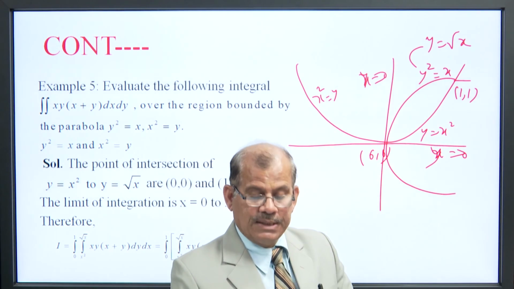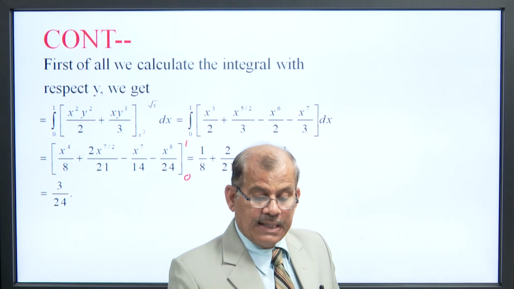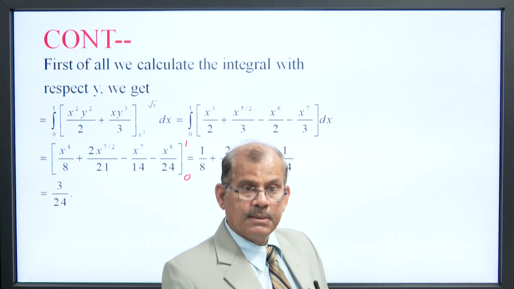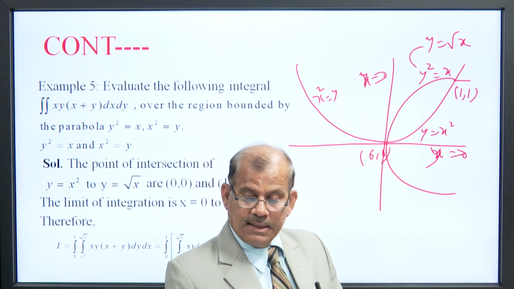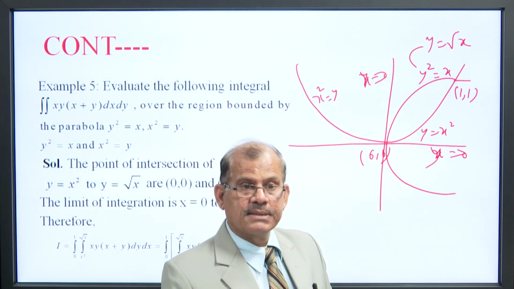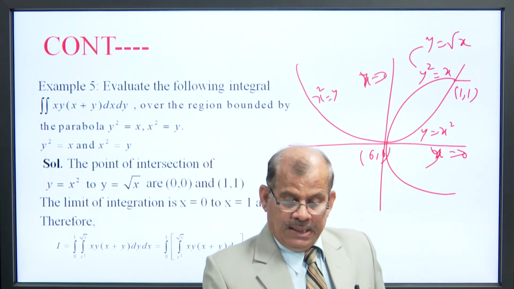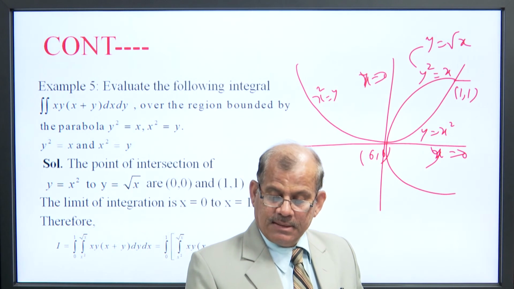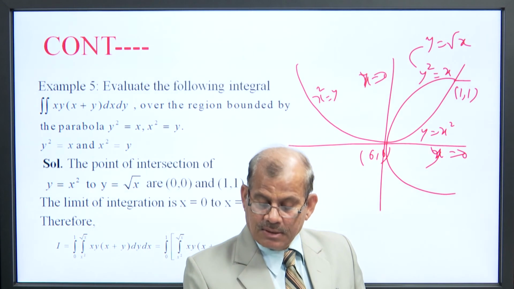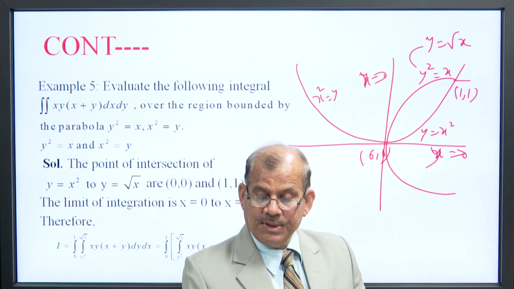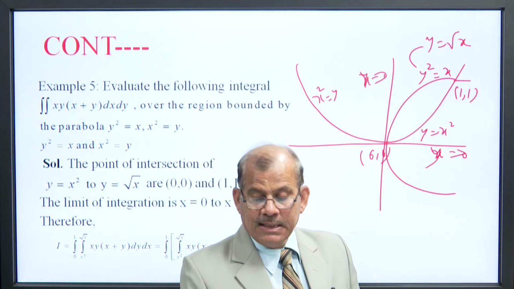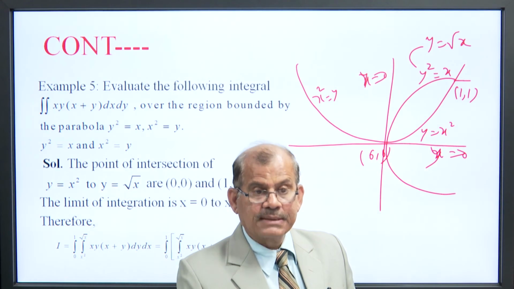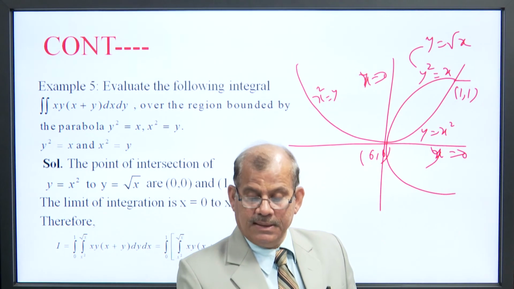The fifth question we have already discussed, and it is the parabola. The region is in between the two parabolas, y square is equal to x and x square is equal to y. If you take the variable limit of y, the lower limit of y is x square, the upper limit of y is root x, and the limit of x is 0 to 1.